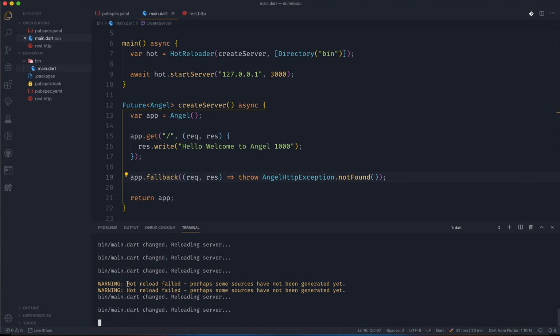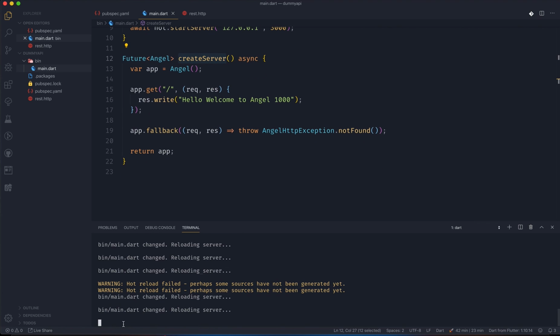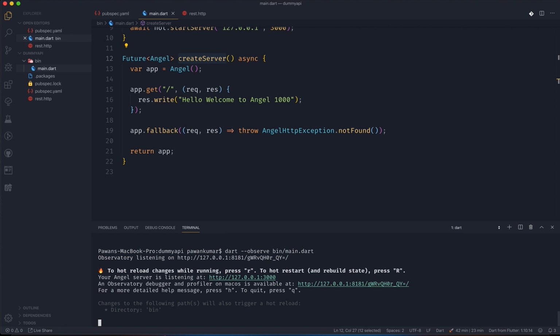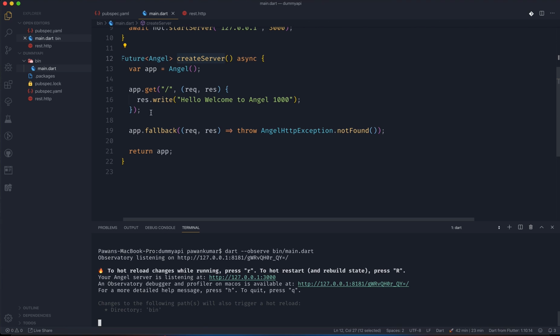Sometimes hot reload will fail, because when you change something in the create server, in that particular scenario you might need to restart. So sometimes it's not like you always have to, but everything will be according to what we want, and sometimes you have to compromise. So that's the thing. And sorry for the background noise, I cannot control everything. So yeah, if I do a hot restart now, it's fine.